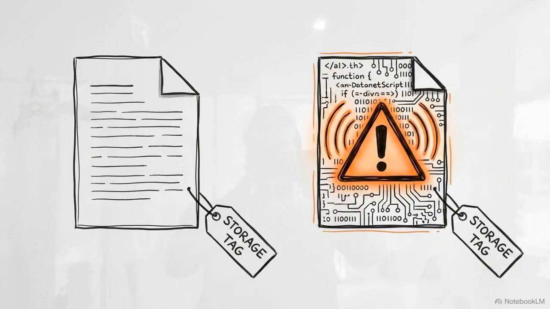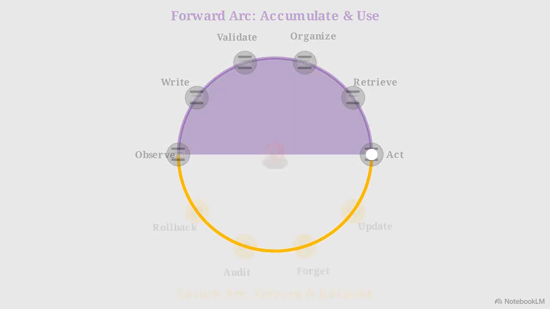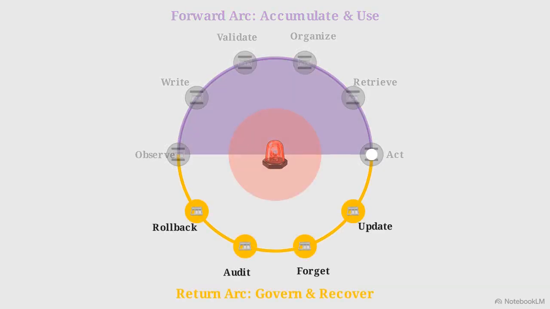risks. A typed record moves through an agent's architecture in a 9-stage pipeline, divided into the forward arc and the return arc. The forward arc governs the accumulation and use of data: observe, write, validate, organize, retrieve, and act. Here, most engineering effort currently resides. The return arc, update, forget, audit, and rollback, is responsible for governing and recovering that data. In many current systems, this half of the loop is missing.